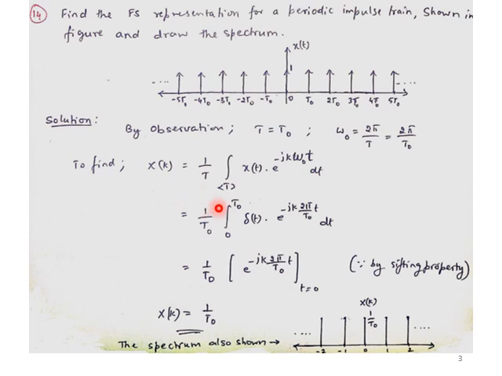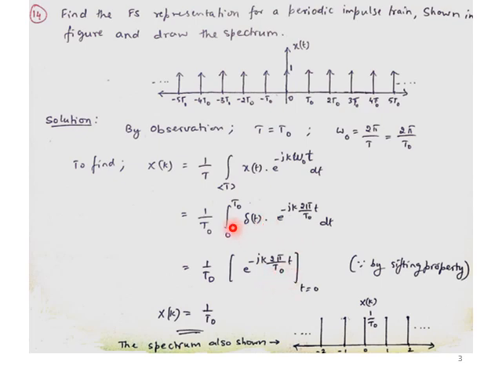X of k is equal to 1 by T integration over one fundamental period x of t into e to the power minus j k omega naught t into dt. So out of this I just need to substitute all these values. T I just need to consider as t naught, so 1 by t naught integration over the fundamental period, or I need to consider from 0 to t naught, where I have considered these values in terms of delta t into e to the power minus j k 2 pi by t naught into t dt. So this exponential is defined with respect to the delta t at a particular value t is equal to 0.